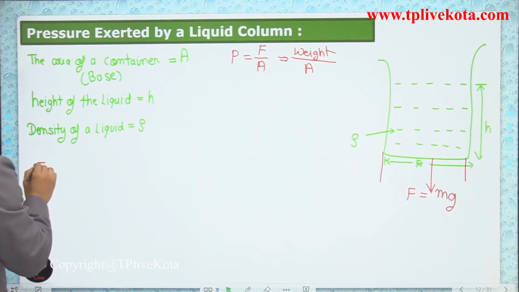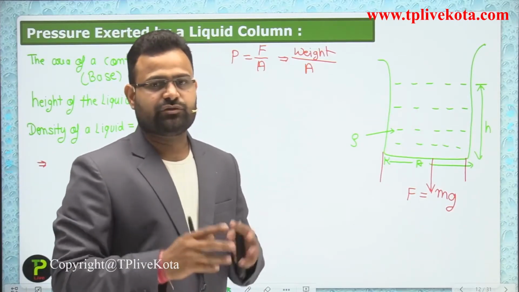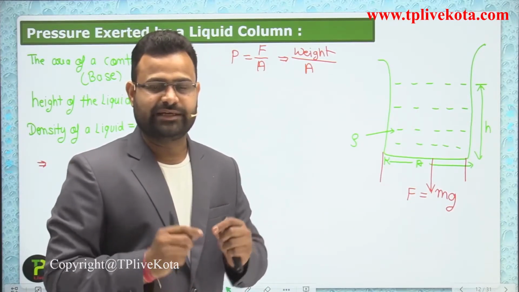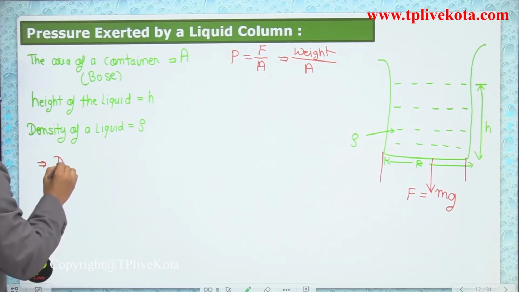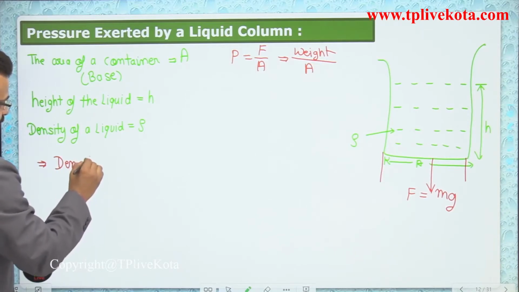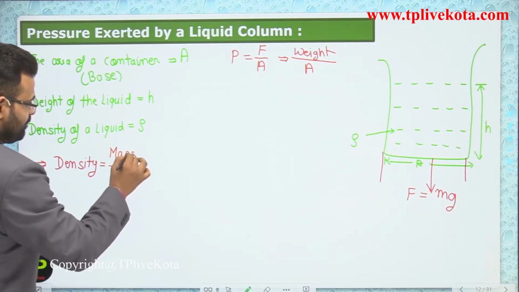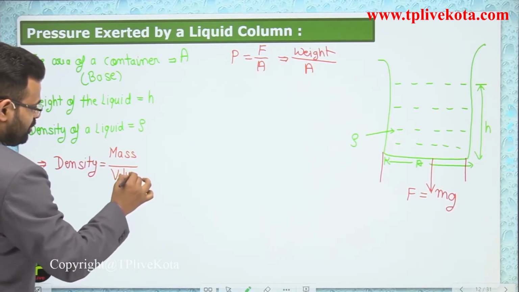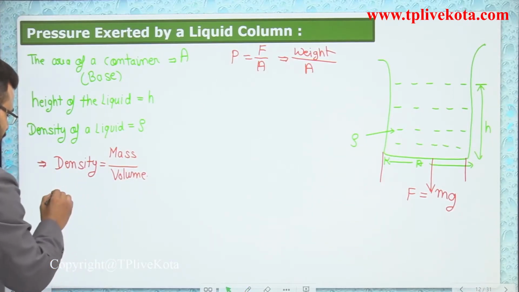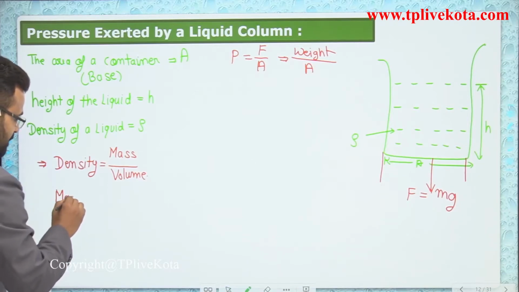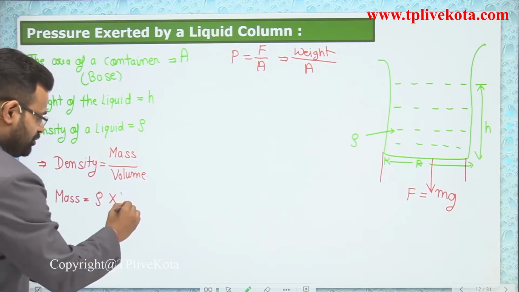We don't have any information about the mass of that liquid, so we use the relation that density is equivalent to mass upon volume. By using that expression, mass is equivalent to the density of the liquid times the volume of that liquid.